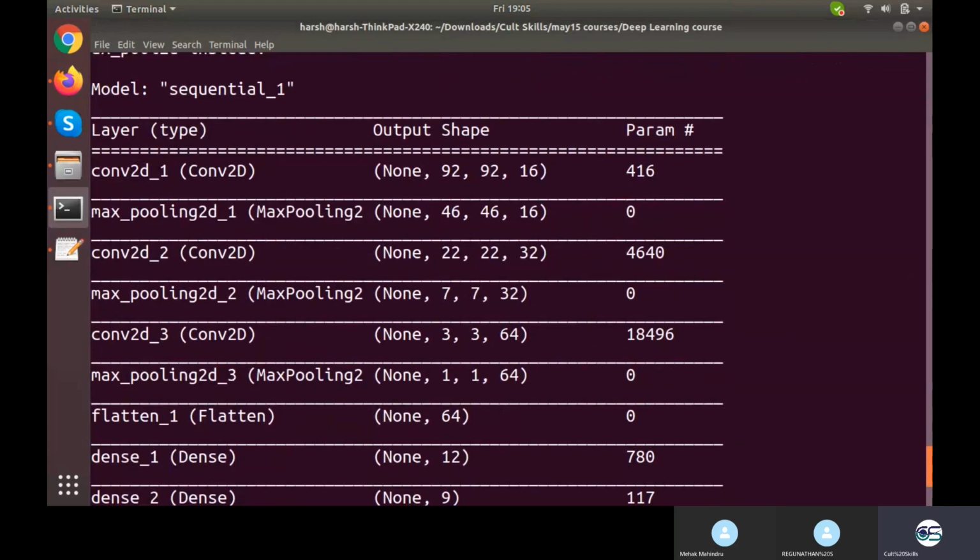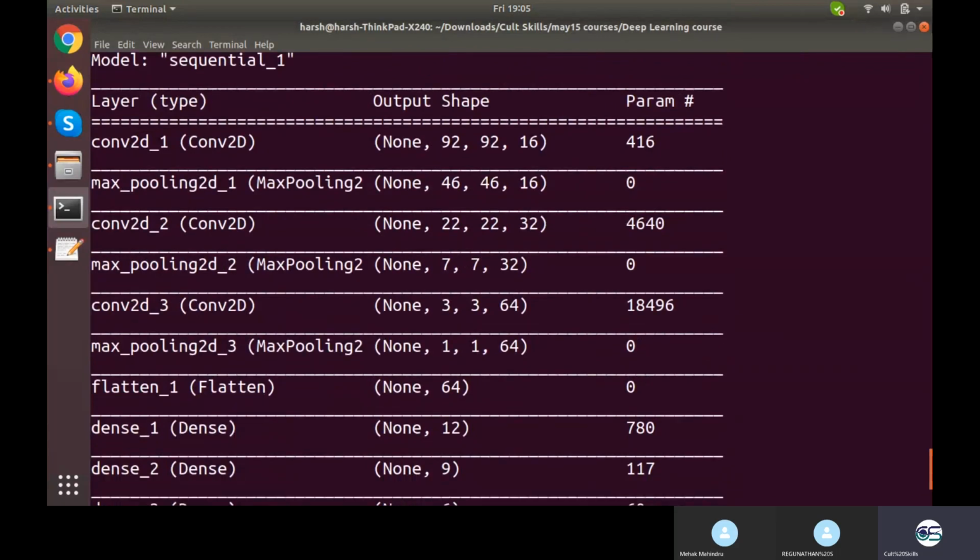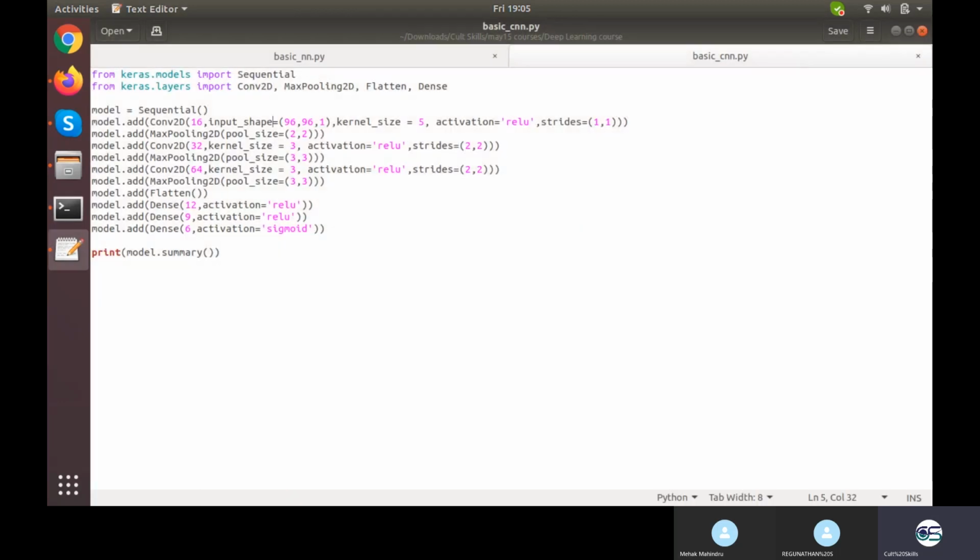So this is how our entire neural network looks. Convolution 2D layer number 1. This is the name. This is the type, with the output shape to be None, 92, 92, 16. Parameters to be 416. And why 92, 92, 16? Just see. What is the input shape? 96 by 96. What is the kernel size? 5. Strides is 1 by 1. So 96 minus 5 is 91, and adding 1 would be 92.